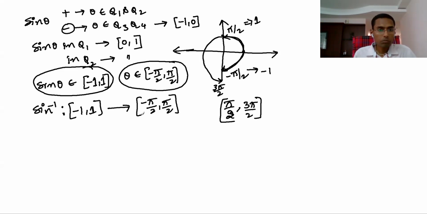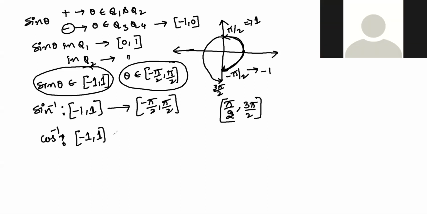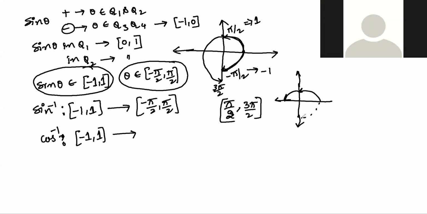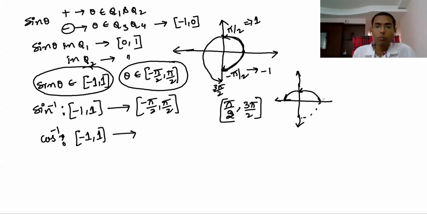Then cos inverse x. This also has input -1 to 1. But for the output, cos is positive in the first quadrant and negative in the second quadrant. You cannot take the fourth quadrant, because cos is positive in the fourth quadrant too, and you already took the first quadrant for positive. For negative, the second quadrant is enough. So if you take 0 to pi, you get -1 to 1, all the values.